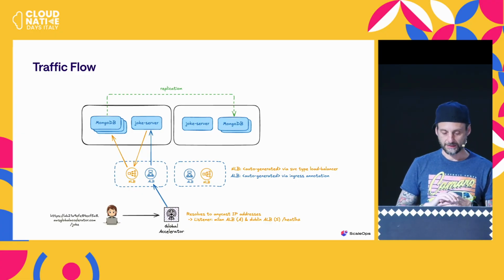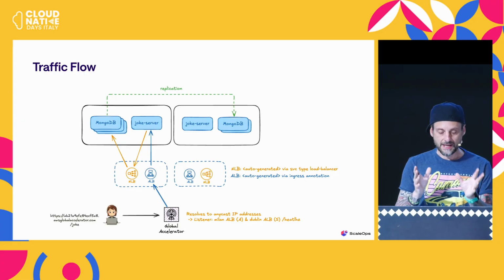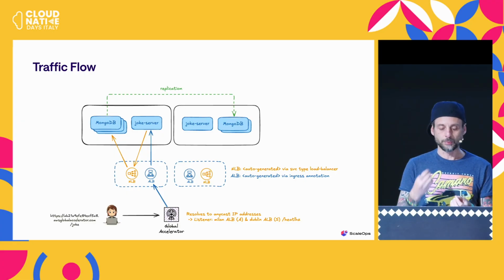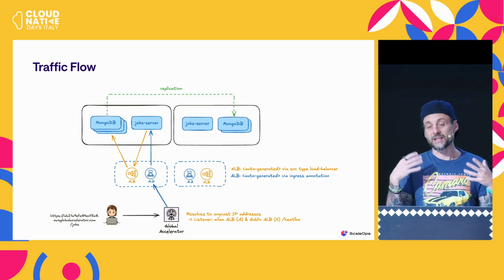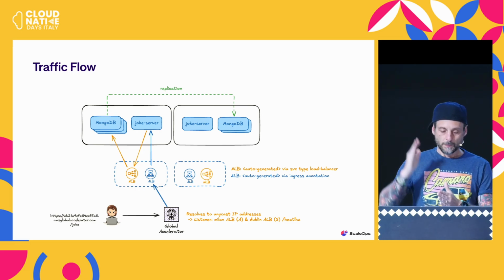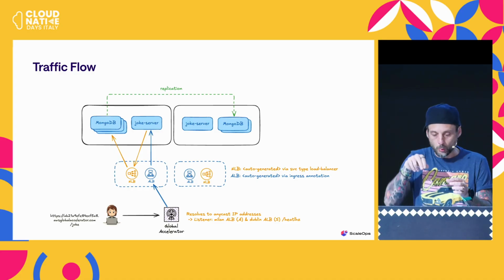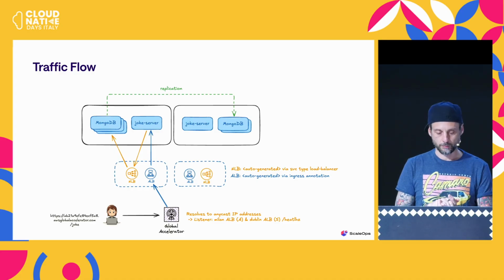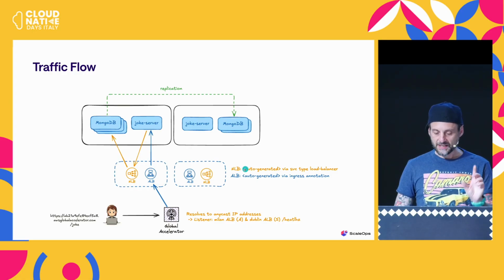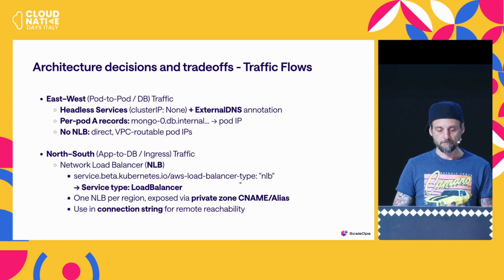But we're going to talk about this a bit later. The idea is to use NLB as a simple way to make your connection stable, and in a sense, you can trust it. So Joke server is going to talk to MongoDB via the connection string, and we're going to go deeper into what the connection string is a bit later. And again, NLB auto-generated, ALB auto-generated. So this is kind of a given.